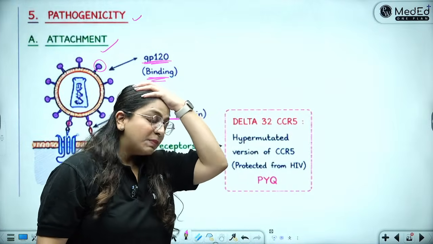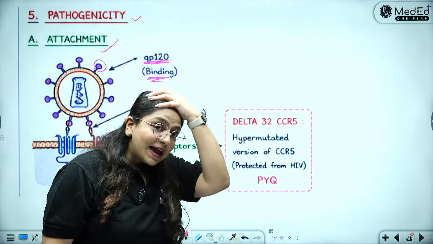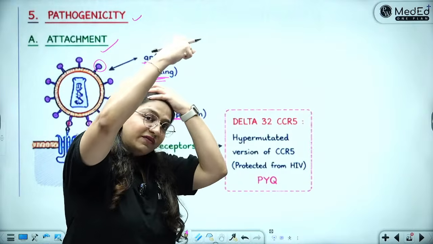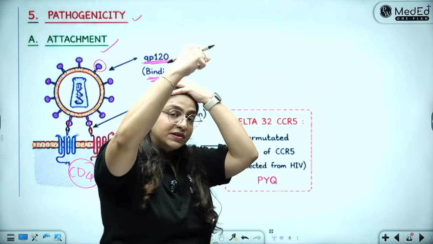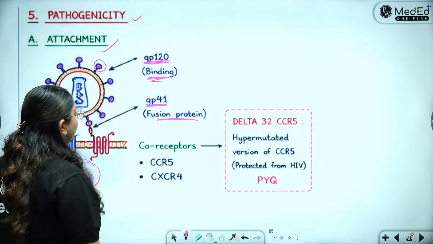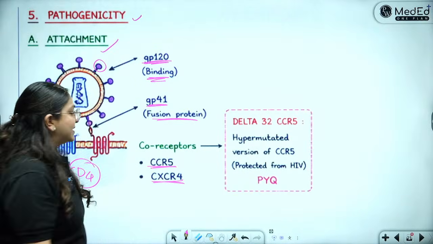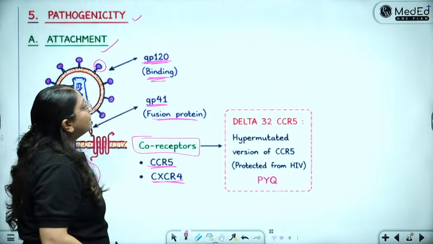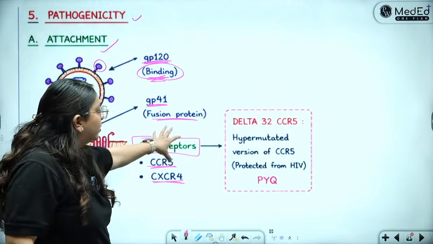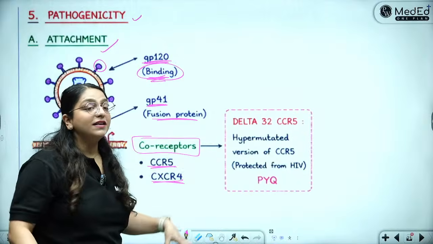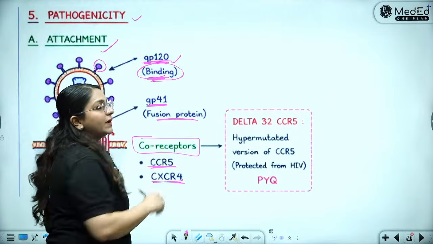Okay, now this binding is not stable. Any moment I can slip off from this. Yes. So in order to stabilize this binding, I need to catch hold of the cell using my hands. What are these hands holding on to? They're holding on to the CCR5 or the CXCR4 receptors. These are called co-receptors. Now always please remember that the main antigen binding is not more or less important than the co-receptor binding. Matlab, co-receptor binding is always as important and as crucial as the GP120 or the main binding.